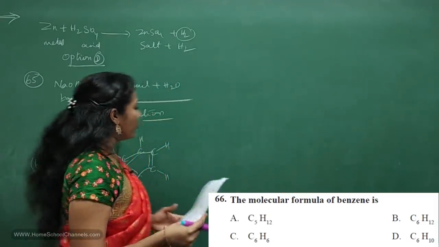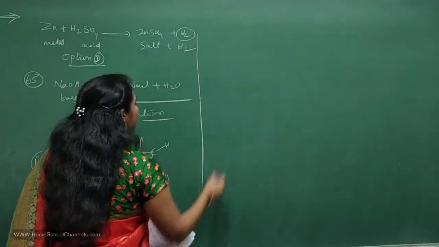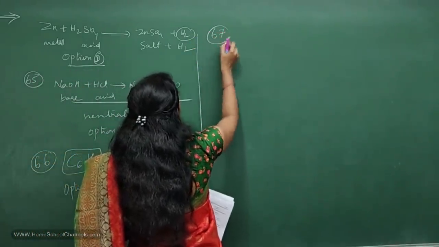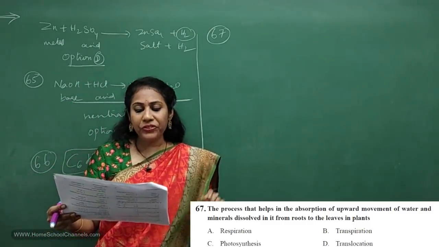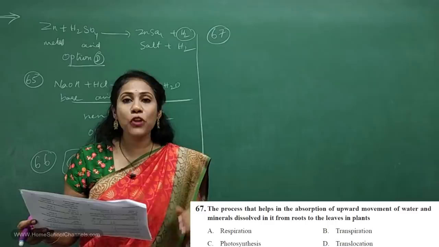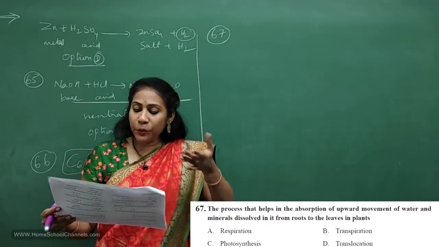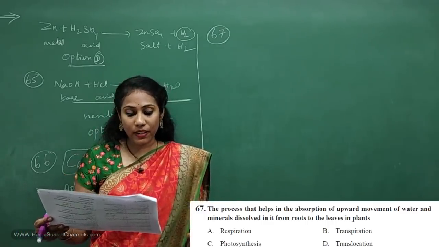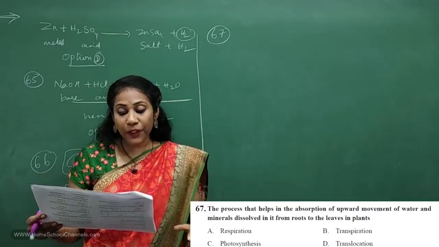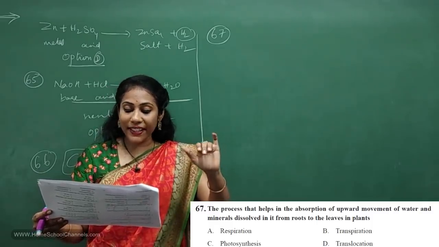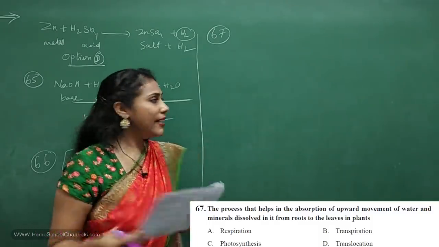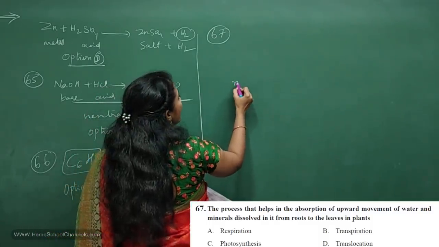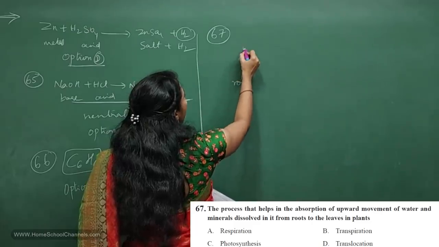And now coming to the 67th question. Okay, read the question carefully. The process that helps in the absorption and upward movement of water and minerals dissolved in it from roots to leaves in plants is called, which process will help? Usually water, when it is moving from roots upward.